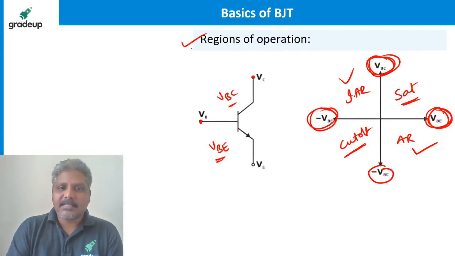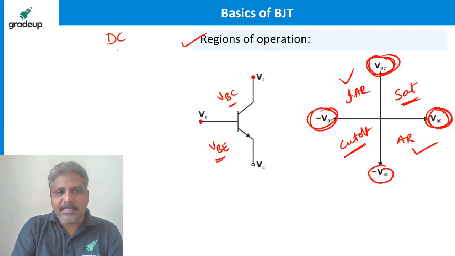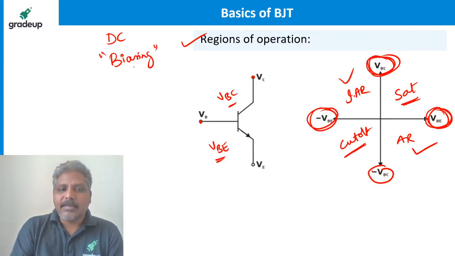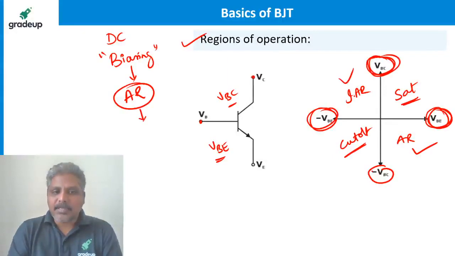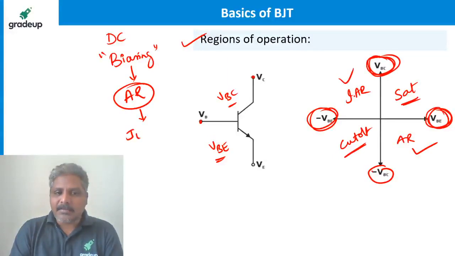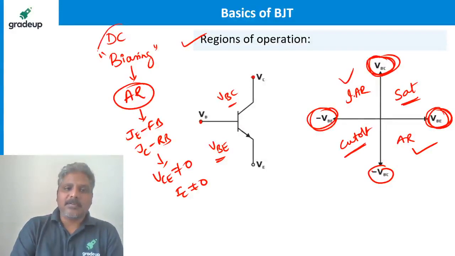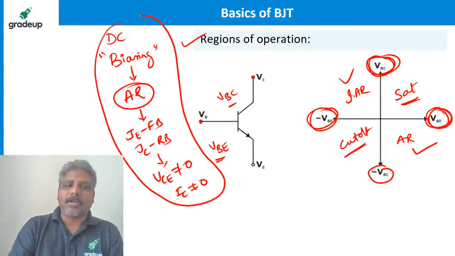Is it clear, guys? This is all possible by applying DC voltages and DC currents. This is what I call biasing. Remember, in biasing I am interested more in the active region. What is the active region? Having JE forward bias and JC reverse bias, so that VCE is not equal to 0 and IC is not equal to 0. This is the summary so far.